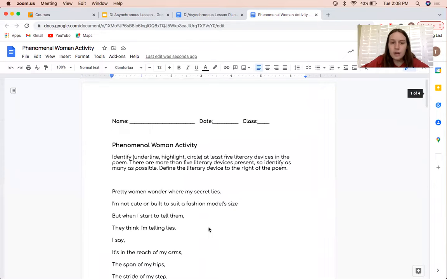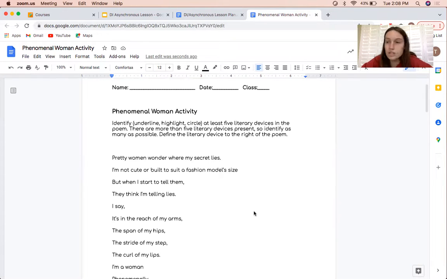And here is the Phenomenal Woman activity. So in this activity, I'm asking you to identify any way you want. If you have a physical copy, you can highlight it, you could circle it. If you're doing it online, you can underline, bold the words, and you're going to identify at least 5 literary devices. There are more, so if you can identify 6, if you can identify 7, that's amazing. And then you're going to define which literary device you found.